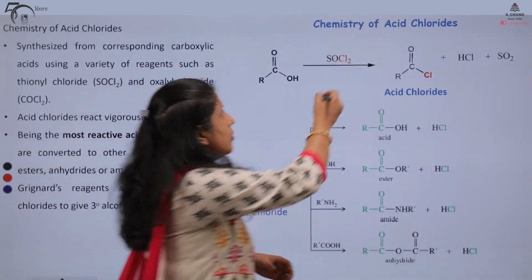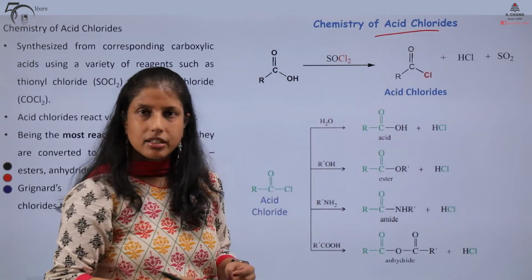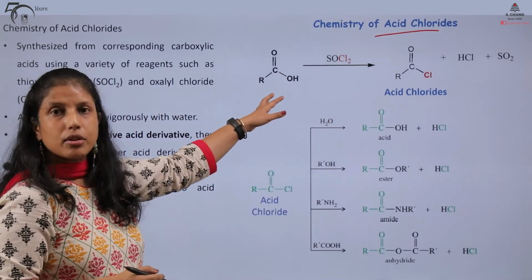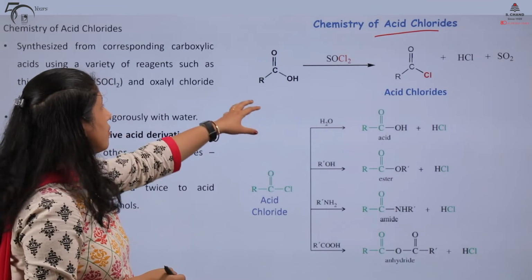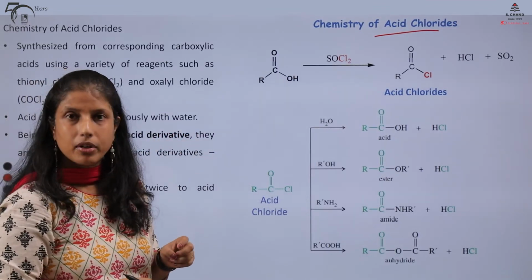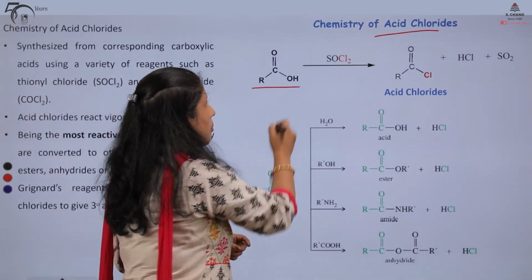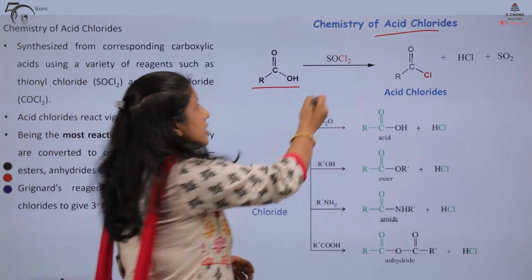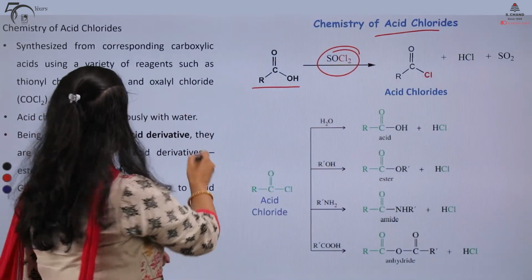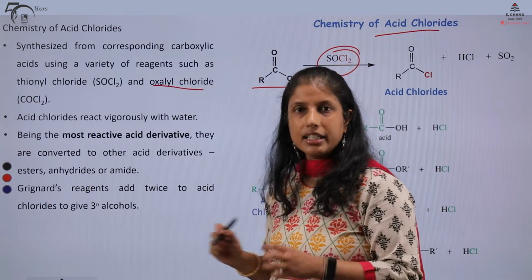We begin with the chemistry of our acid chlorides. The acid chlorides, how are they formed? They are formed very readily in the laboratories by treating the carboxylic acids with either thionyl chloride or even with oxalyl chloride.